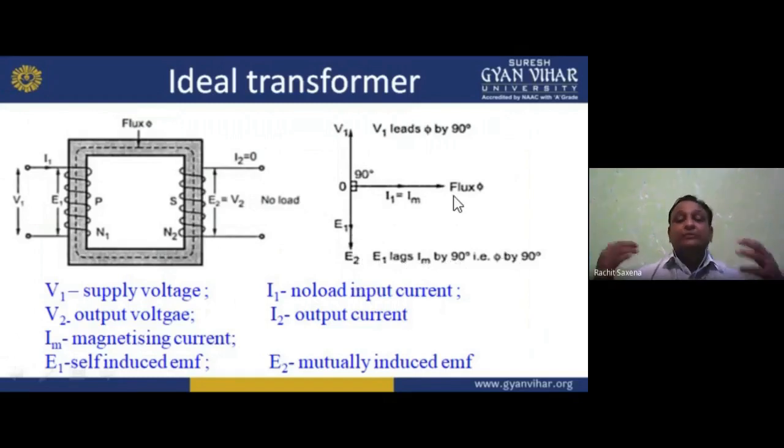Why? Because I am telling you about the ideal condition. In the practical condition the angle will not be 90 degrees, it will be less than 90 degrees, lagged by some angle phi. Here it is 90 degrees. So understand the ideal transformer.